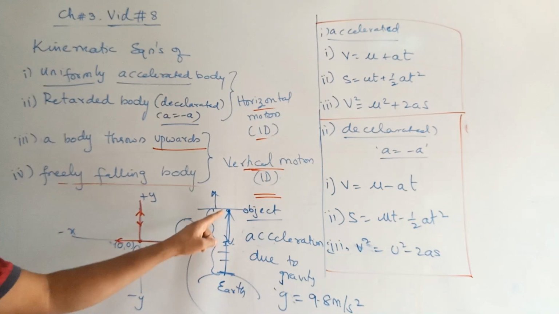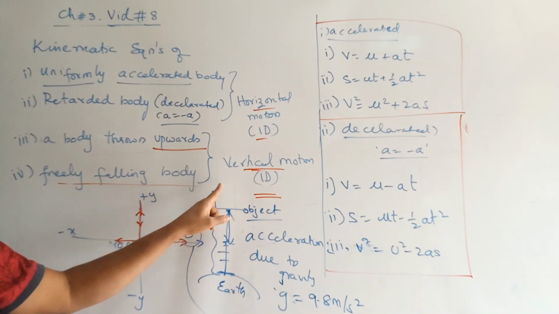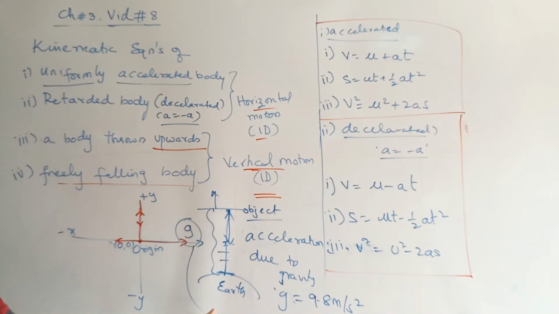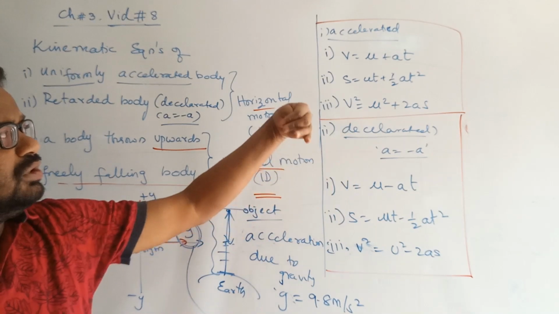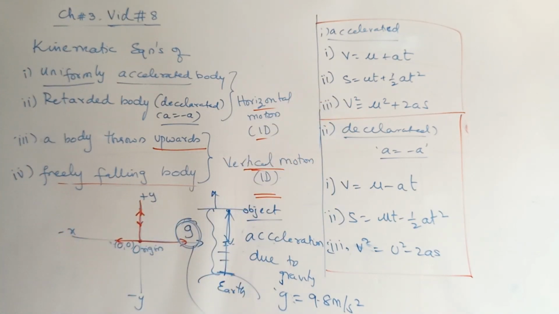Any body undergoing upward motion, or coming towards the earth in downward motion, is always acted upon by the acceleration provided by the earth. It is called acceleration due to gravity. In order to write these equations, you need to change the terminologies. You need to replace these terminologies according to the y direction. What terminologies do you need to replace? I'll just erase this part.